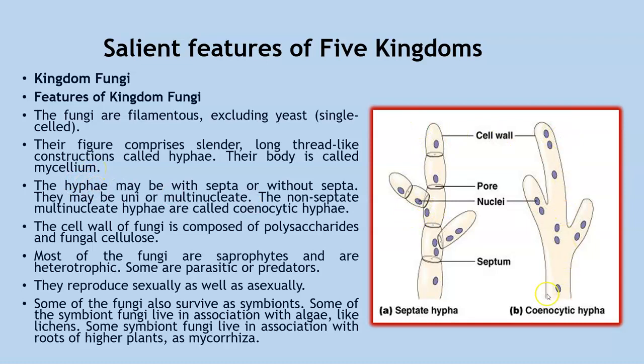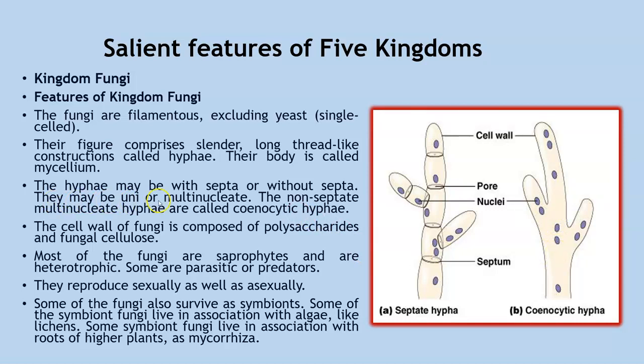So have a look at this image here. If it's a single long thread-like structure, such a figure is called a hypha. The hyphae may be with septa or without septa. Now septa is this structure here which is dividing the filamentous body into tiny parts. So this is called a septum. If the septum is present on the hyphae, it is said to be septate, and if there is no such septum present on the hyphae, then it is said to be non-septate hyphae.